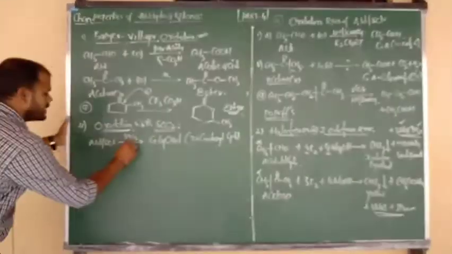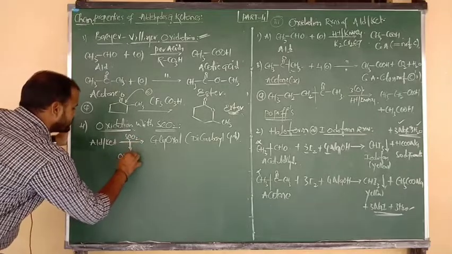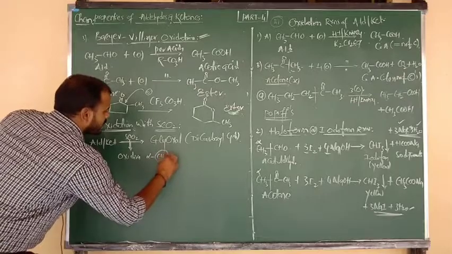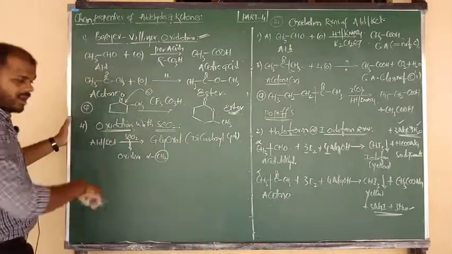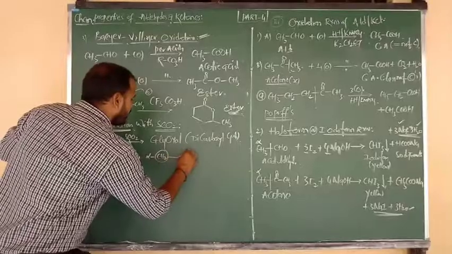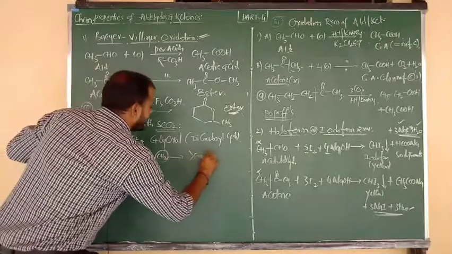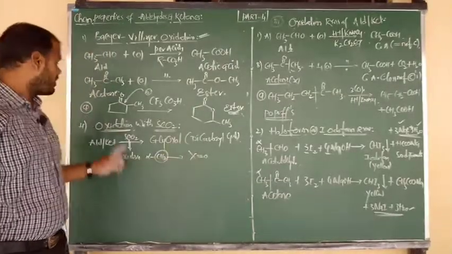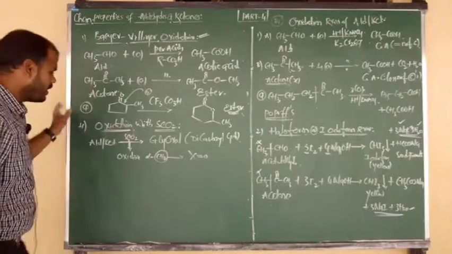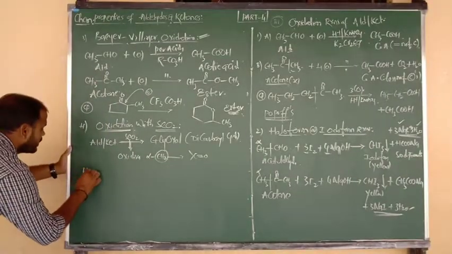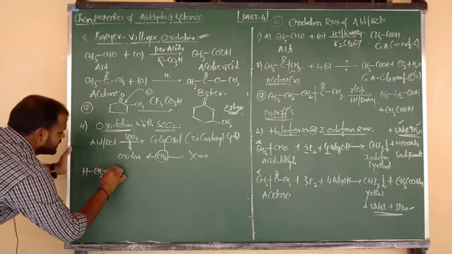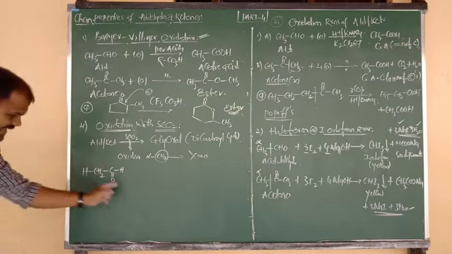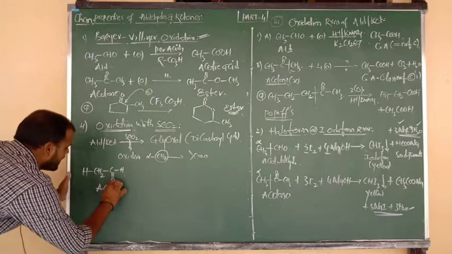I am telling you here: SeO2 oxidizes alpha CH2. SeO2 oxidizes the alpha CH2 group into a C double bond O group. The alpha CH2 carbon must change into a C double bond O group on reaction with SeO2. That is the hint. Let me consider acetaldehyde: H bonded to CH2, CH2 bonded to C double bond OH. This is acetaldehyde, CH3CHO. What is the name of this compound? Acetaldehyde.